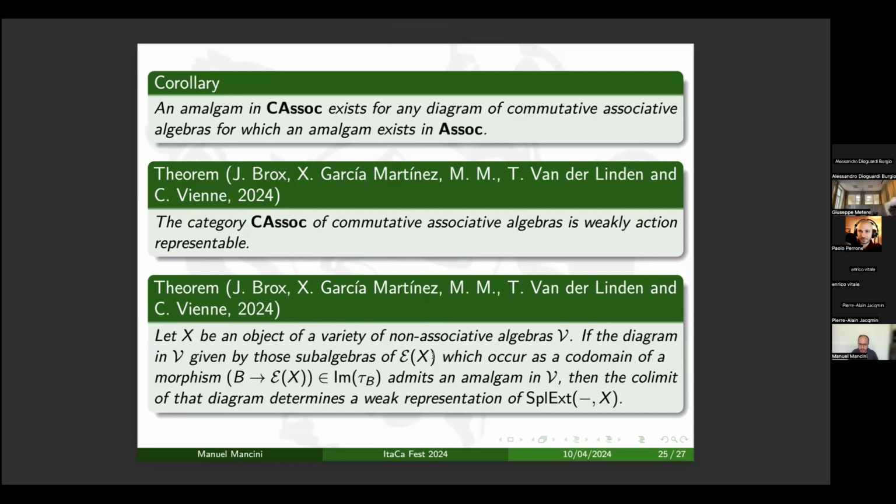But here we have to focus on the diagram of subalgebras of E of X that occur as a codomain of an active morphism, because in the case of commutative associative algebras, we have an external actor, and here we have just an external weak actor. So if an amalgam exists, then this amalgam, that is the colimit of the diagram, determines a weak representation.